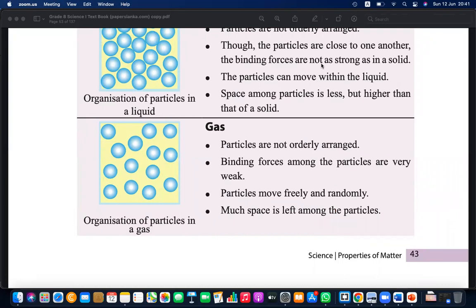Particles are not strongly ordered or arranged. So they are free to move here and there. So binding forces among the particles are very weak, so they can move freely and randomly. So what is the meaning of binding forces? Binding forces means the forces which link each other.